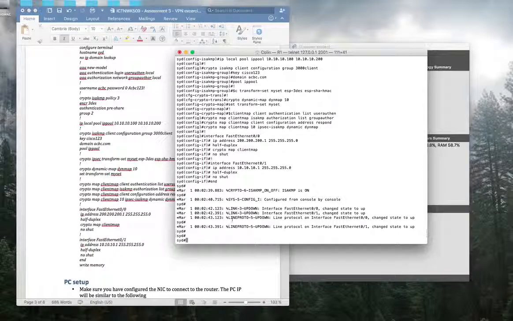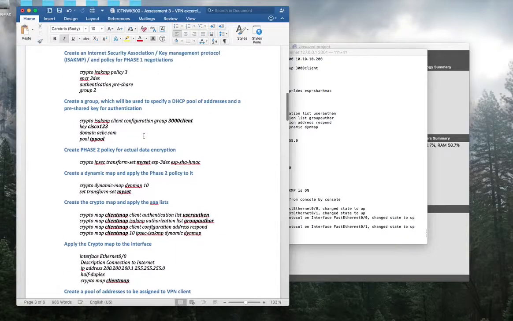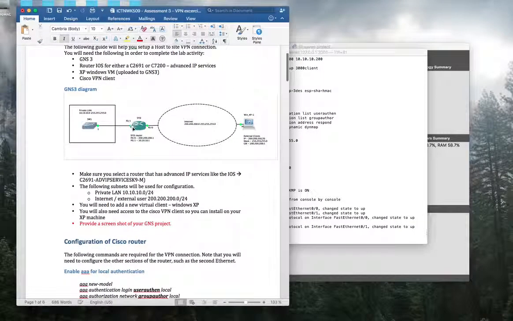Now I want to do a connection test from this interface to that interface, because we just set up these routers.